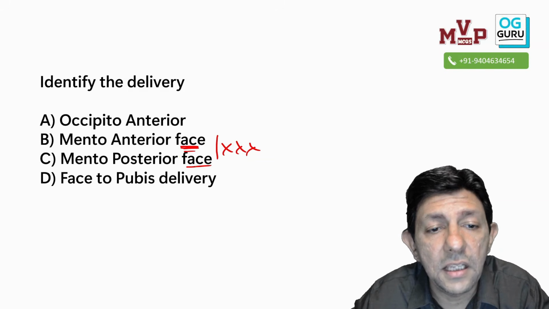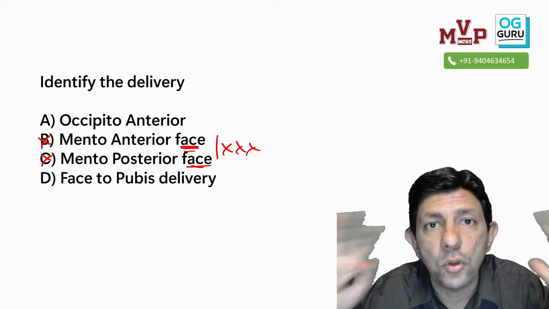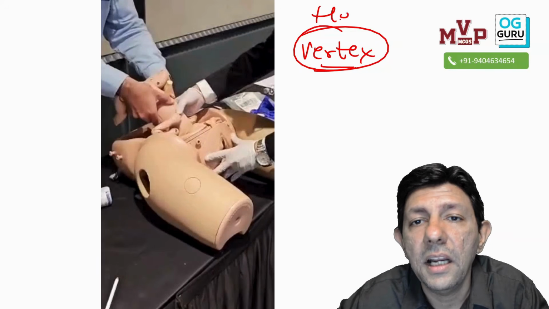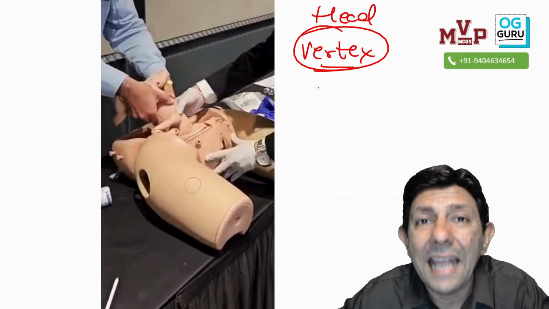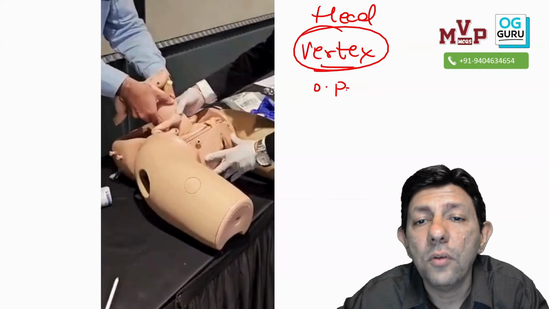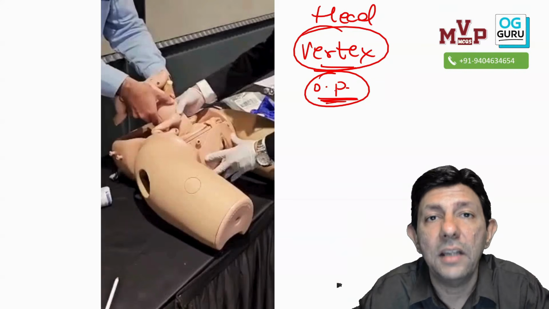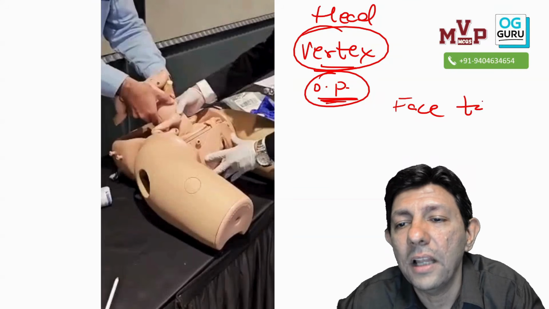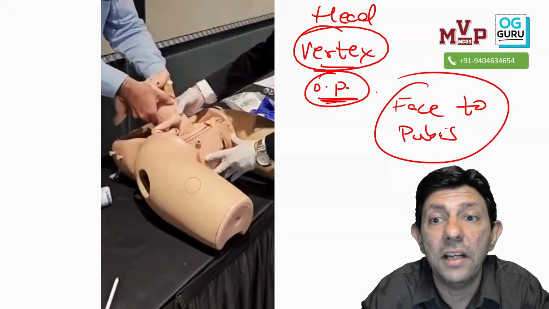So this is clearly not a face because, sir, I saw the baby's head coming out. So it is a vertex. At least from the picture we know, okay, sir, it is a vertex delivery, or the head delivery, taking place. But sir, instead of being anterior, the occiput was posterior, because the occiput was at 6 o'clock. OP, vertex OP. And this type of delivery, my dear student, is called what? Face to pubis delivery. It is not face delivery, it is face to pubis.